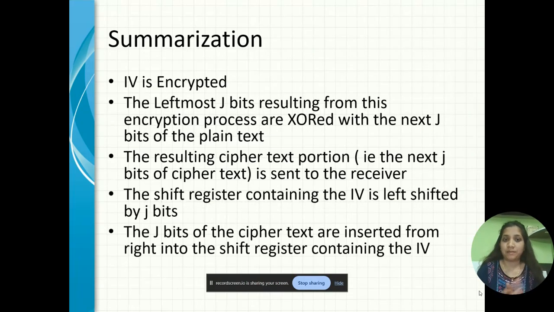Let's summarize. The IV is encrypted, and the leftmost bits resulting from this encryption process are XORed with the next j bits of the plain text. The resulting ciphertext portion, that is the next bits of ciphertext, is sent to the receiver. The shift register containing the IV is left shifted by j bits. Then the j bits of ciphertext are inserted from the right into the shift register containing the IV.